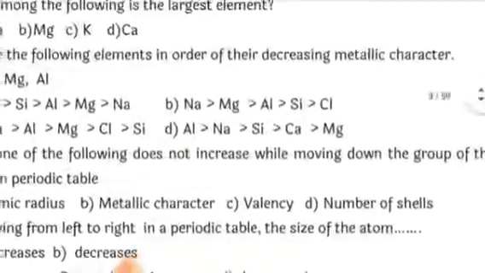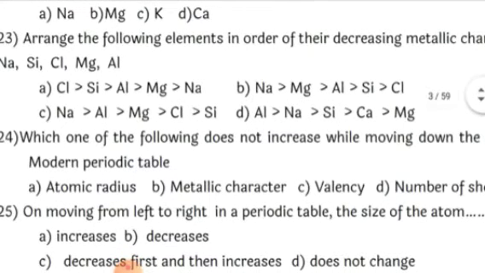So the second option should be the correct option, that is sodium is greater than magnesium, is greater than aluminum, is greater than silicon, is greater than chlorine. Sodium has the highest metallic character, whereas chlorine has the non-metallic character.